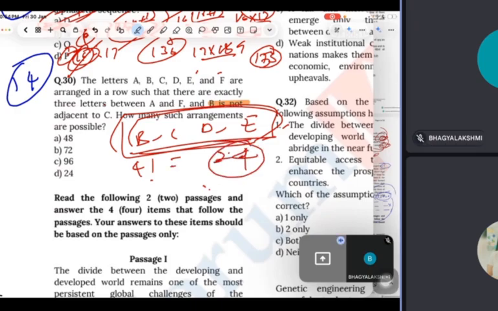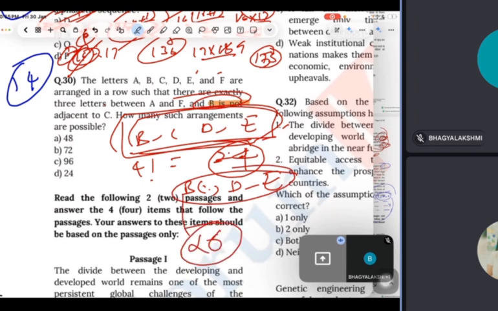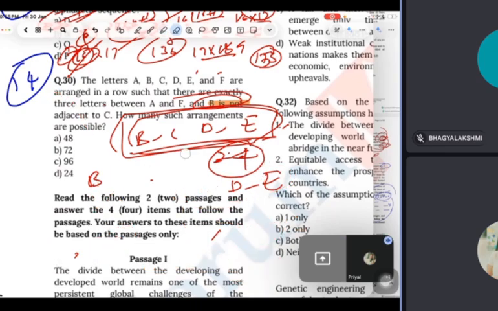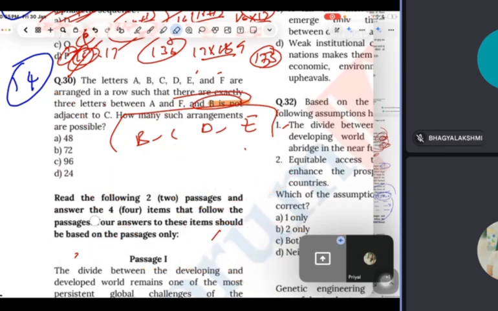But the thing is that they should not come adjacent. So let's say they are adjacent. So I will merge them. B, C, D, and E. They are 3, so they can be arranged in 6 ways, because 3 letters can be arranged in 6 ways, na? And now BC I can put CB also. So again 2. So this is 12. So 24 minus 12 equal to 12. And 12 times 4 is 48. This is how. Bhagya, got it?